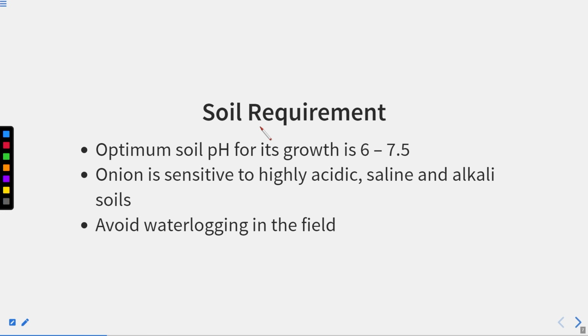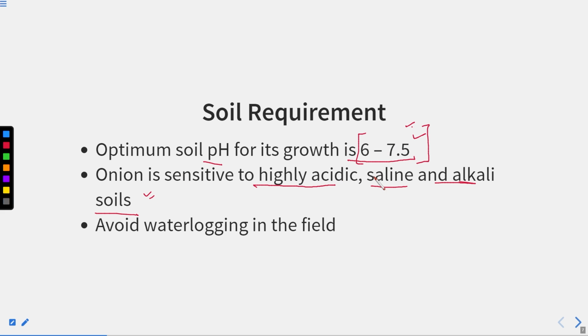Now the pH of the soil. The optimum soil pH for its growth is 6 to 7.5. So it starts from slightly acidic soil to slightly alkaline soil, right? 6 to 7.5. And the onion is sensitive to highly acidic, saline and alkali soil.